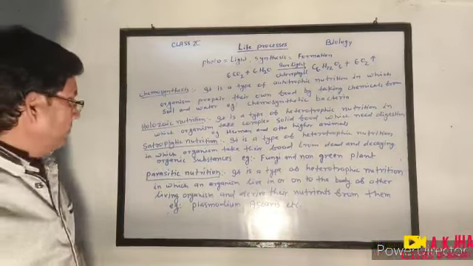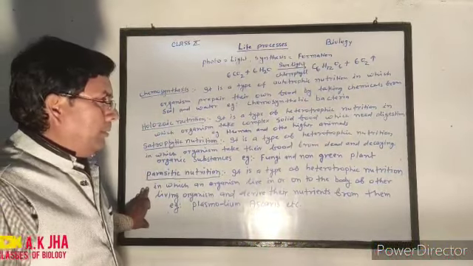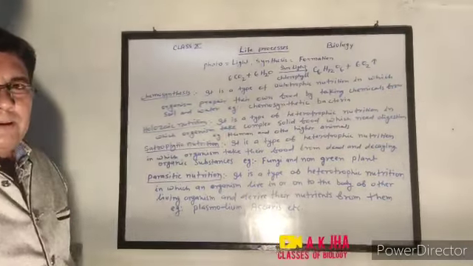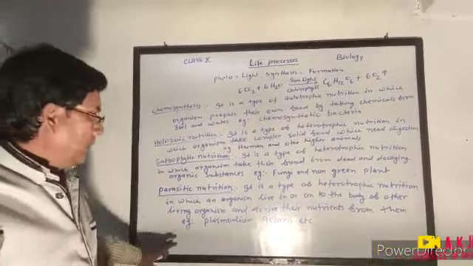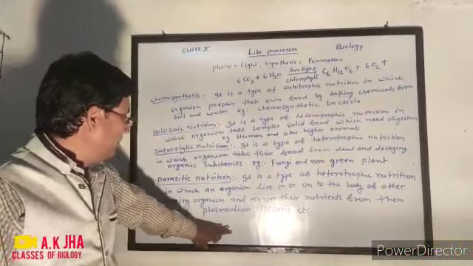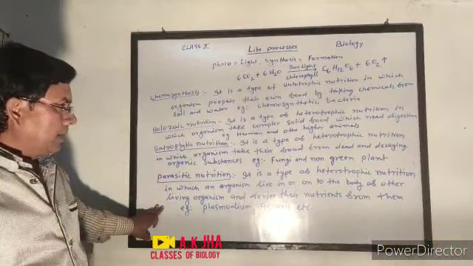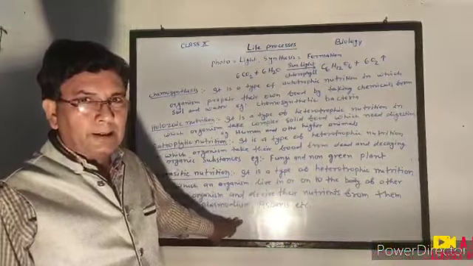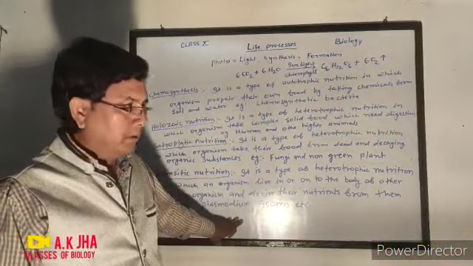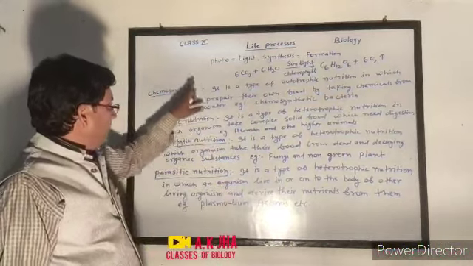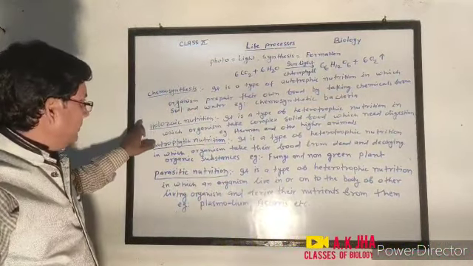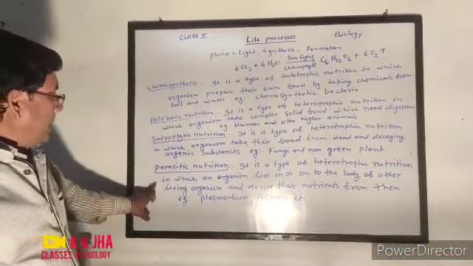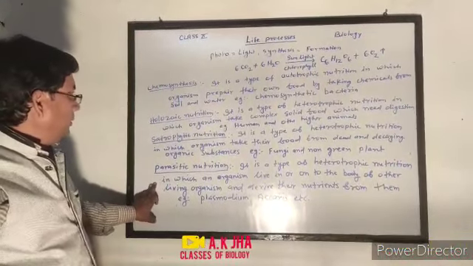But some parasites live onto the body of other living organisms and derive the nutrient from them. So they are called exoparasites. And the organism on or into the body of which parasites live is called the host. So we have defined all the types of nutrition, and in the next video we will start.